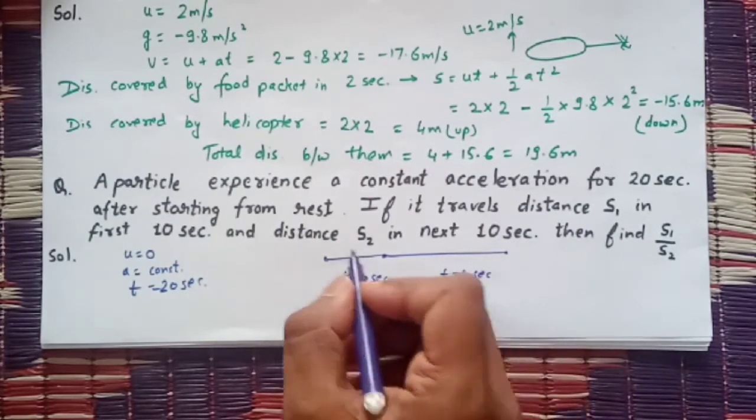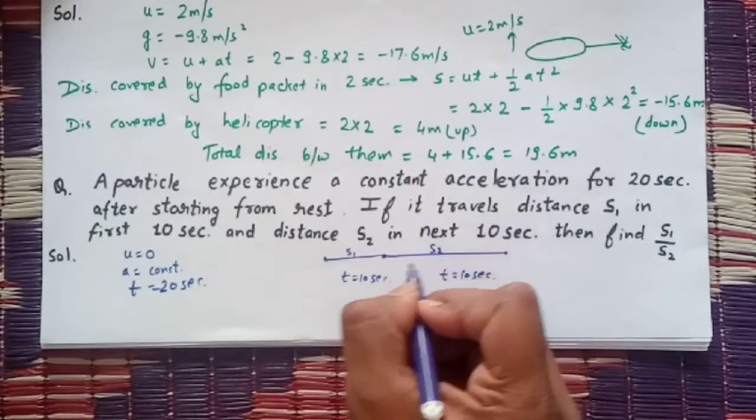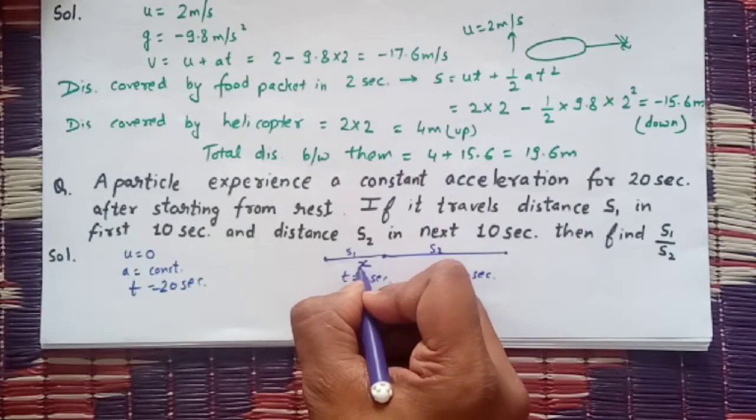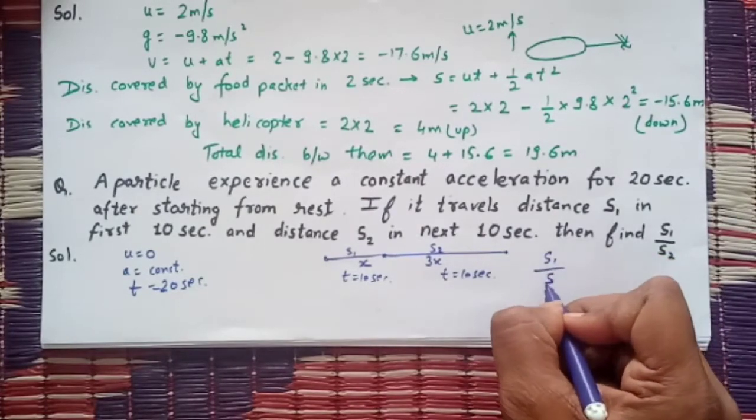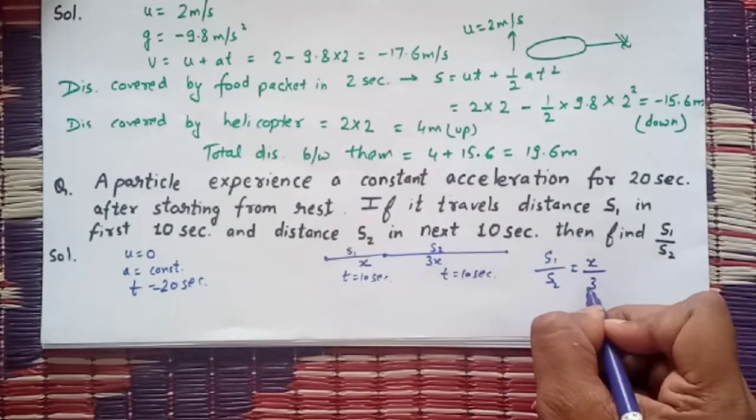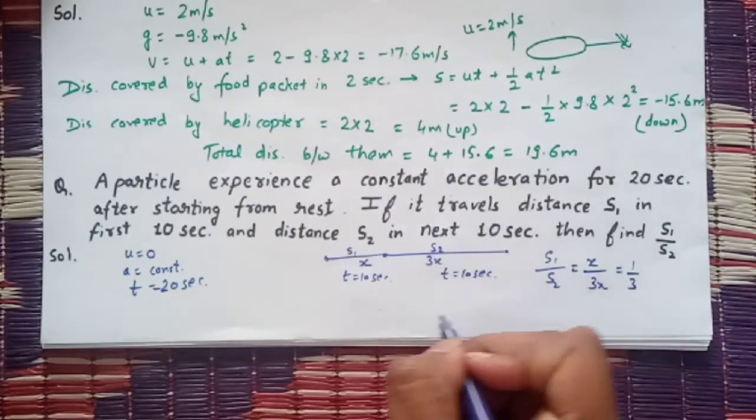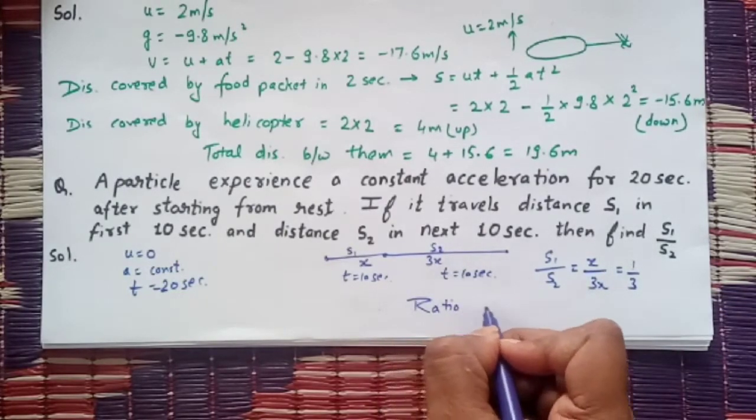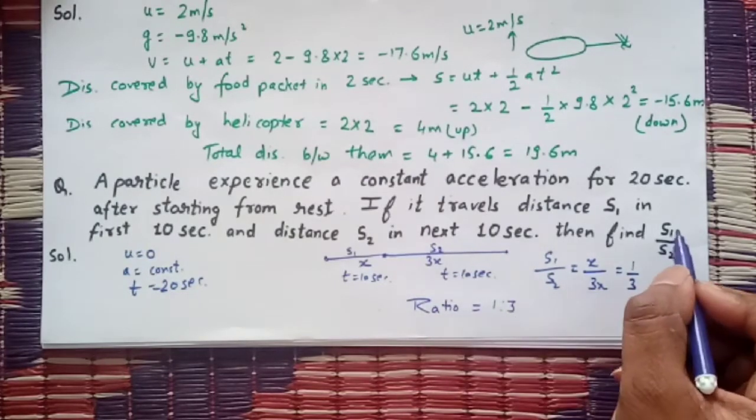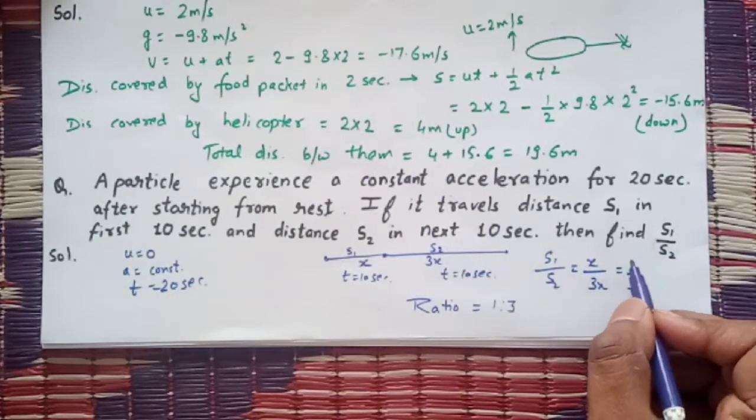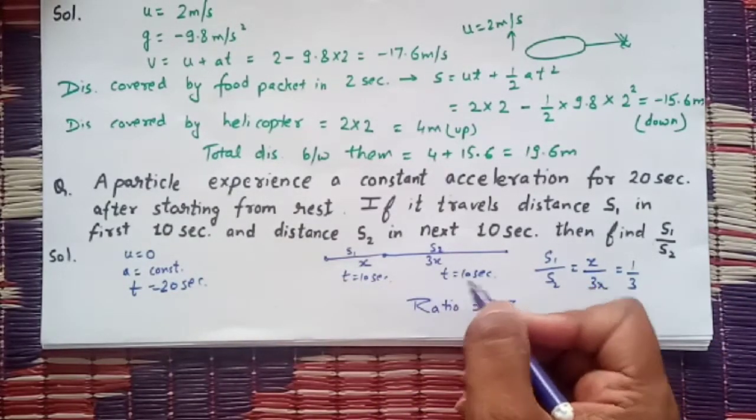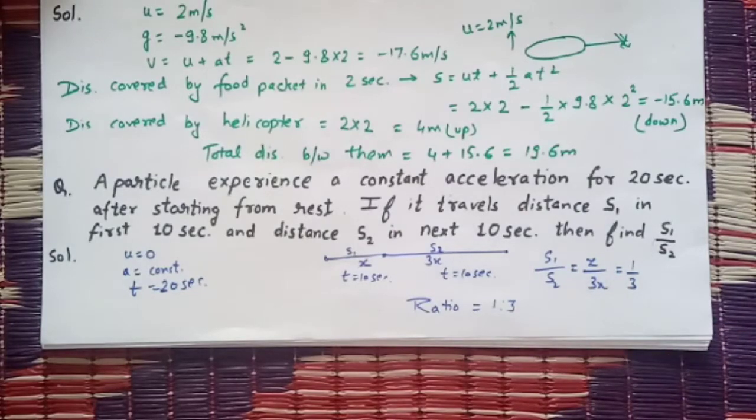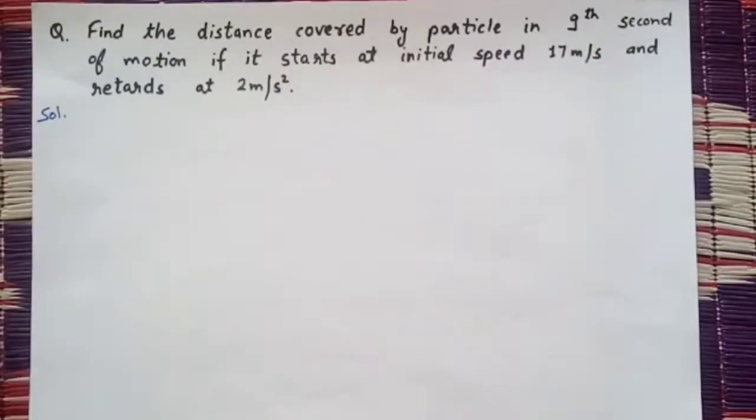Time interval is constant. Distance covered is S1, S2. So what I can say, it is distance x and this will be distance 3x. So S1 upon S2 will be x upon 3x. It will be 1 by 3. So what is the ratio? Ratio is 1:3, or the question is asking for S1 upon S2 only. So its answer will be 1 by 3. I have used the trick that I have taught earlier in the previous question. So now moving towards our next question.